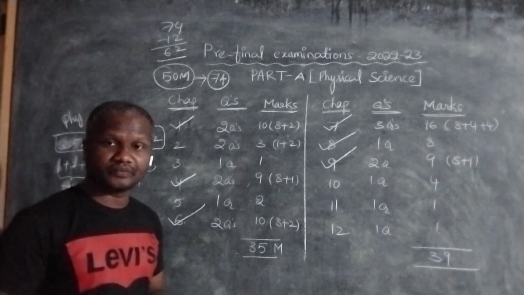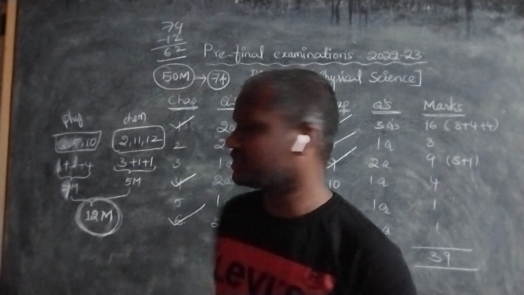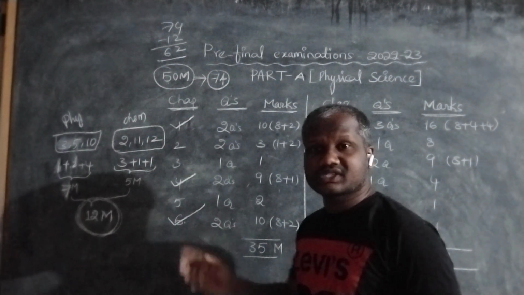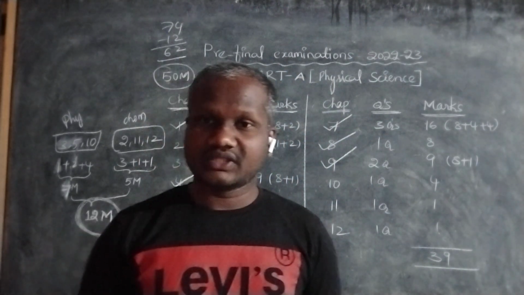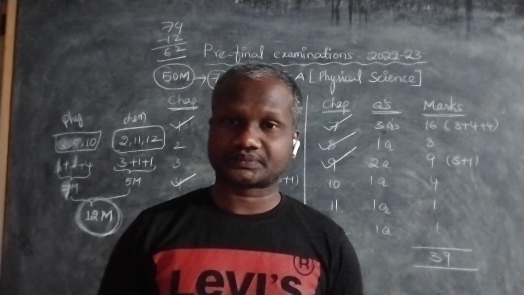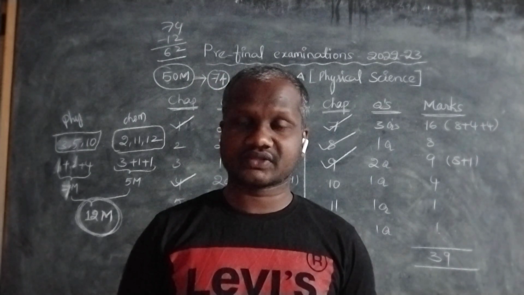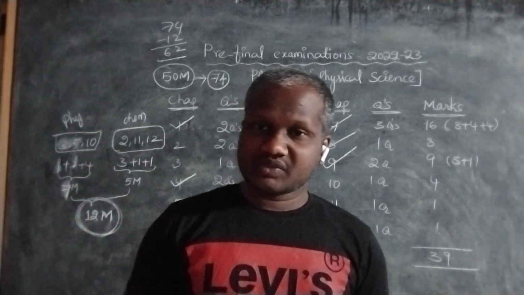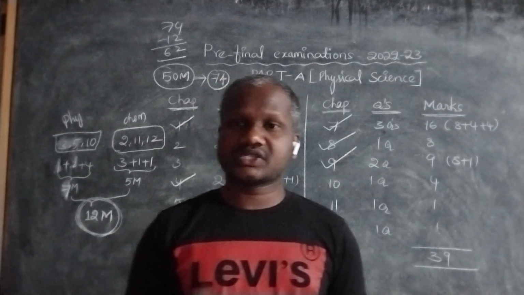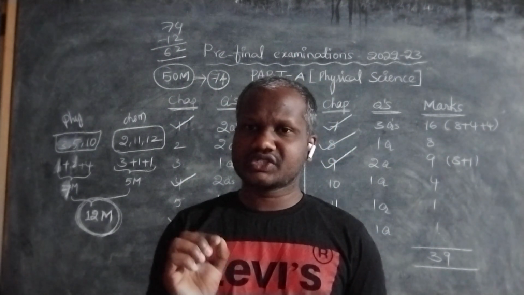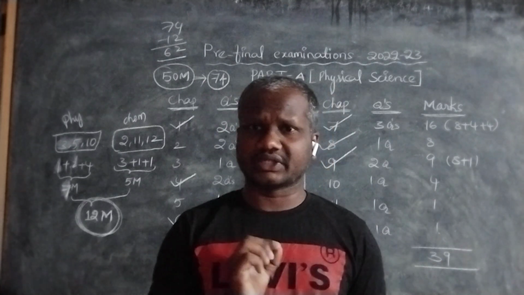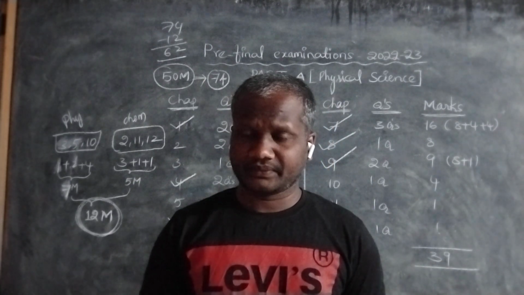And chapter 5 is also very important, even though it is physics. Here we mainly discussed myopia, hypermetropia, presbyopia questions. These are very useful questions. And the defects of the eye, sometimes they will ask the function of rods and cones. So students are getting confused. For cones, consider one word, that is CC.